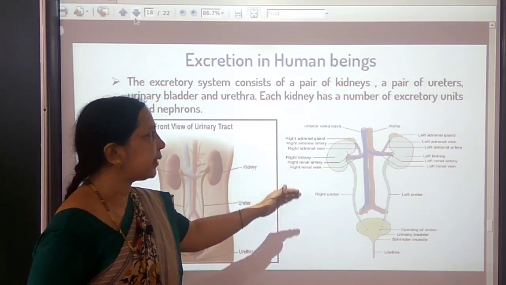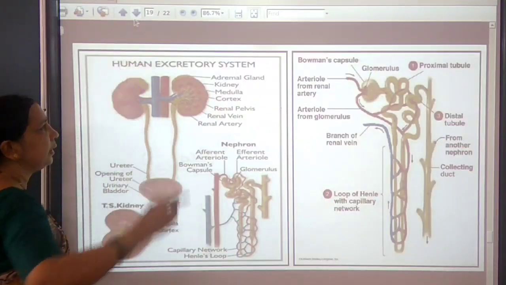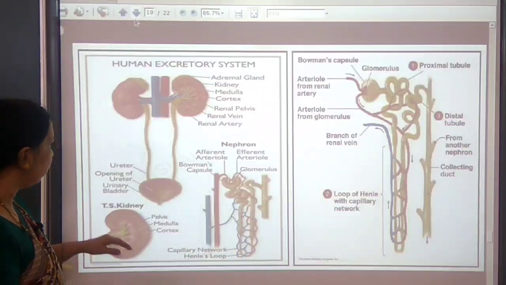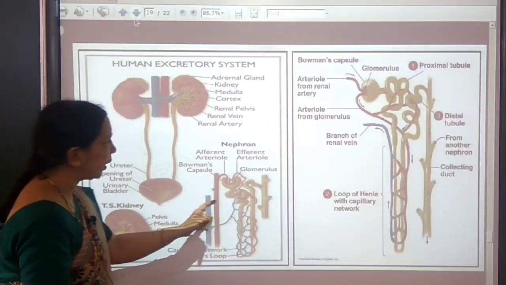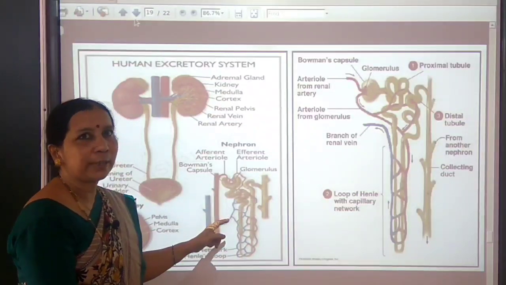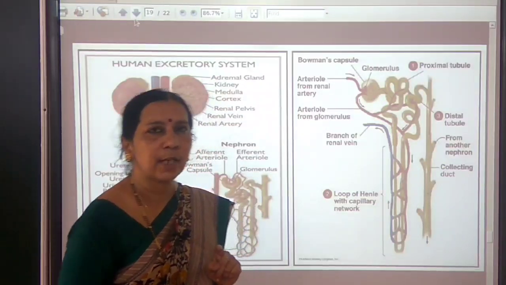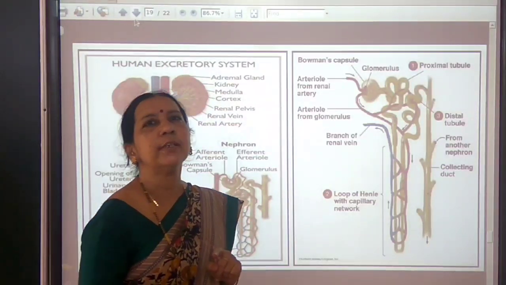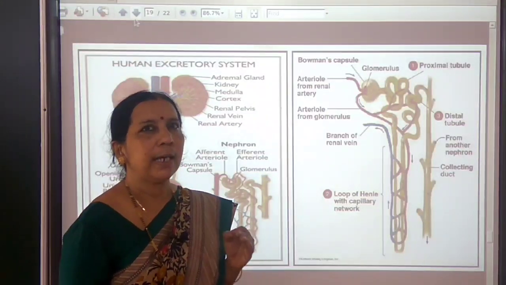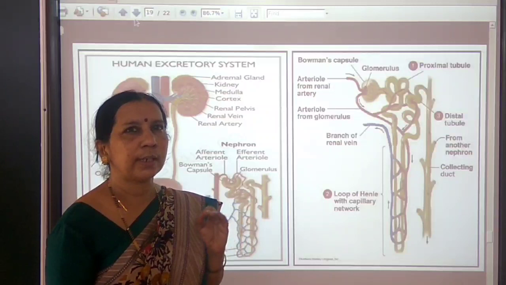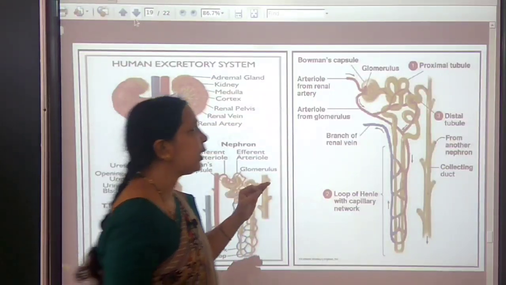So these are the parts of our excretory system. Now let us try to understand the structure of nephron. Look at here, this is the structure of each kidney, and you can see an individual nephron here. I told you each kidney consists of millions of filtering units called nephrons. So what is a nephron? A nephron is a structural and functional unit of a kidney.